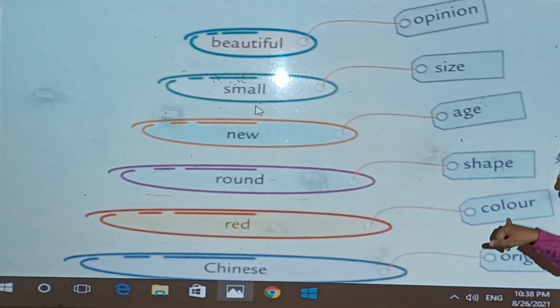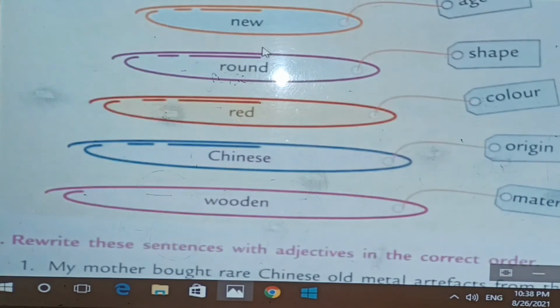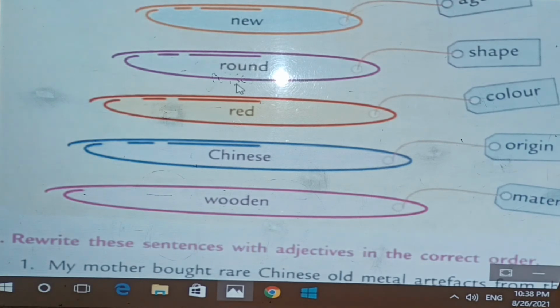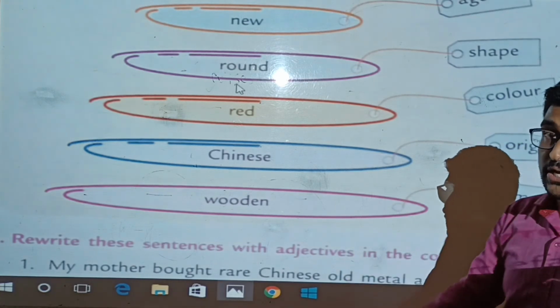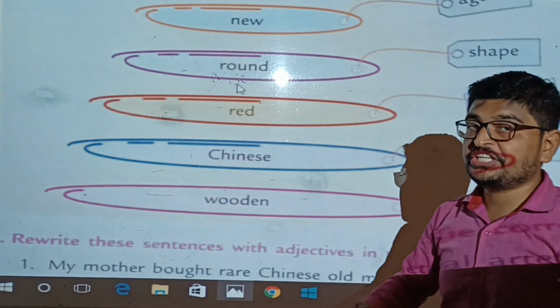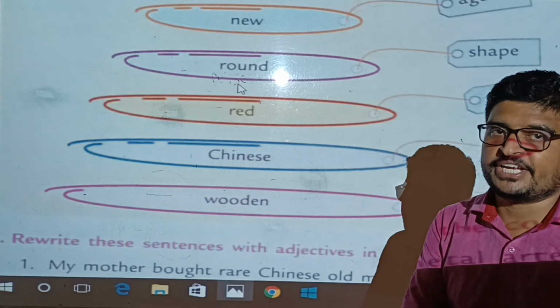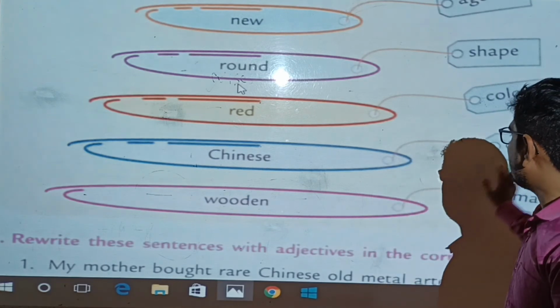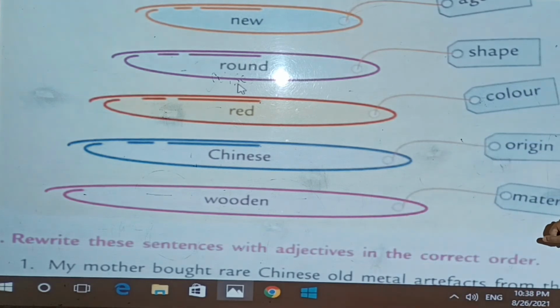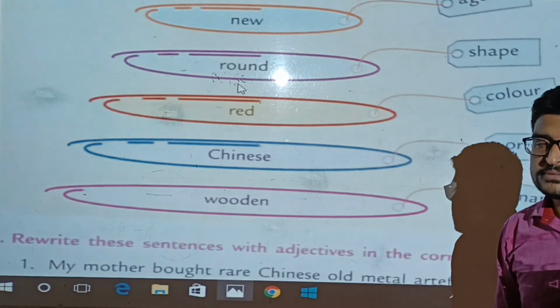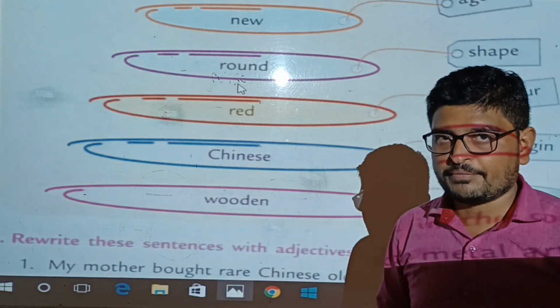Then color, round के shape के बाद color. Then red, pink, yellow, green, blue, white. Then origin, it means कहाँ से है, like Chinese, Indian, Italian, French, American, British. Then material: wooden, iron, silk, silken, whatever the material is.